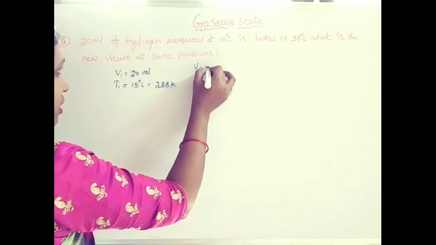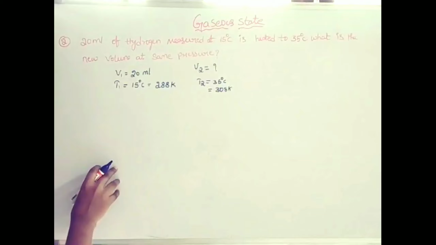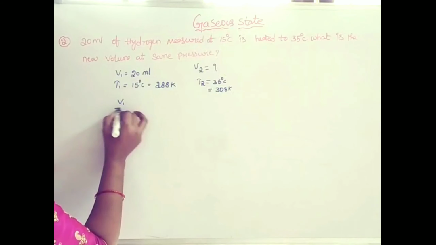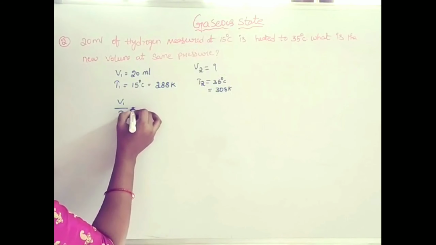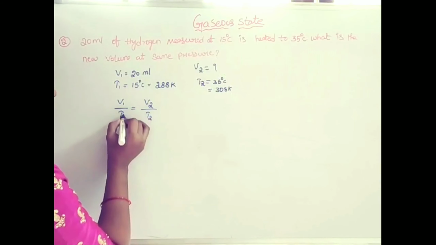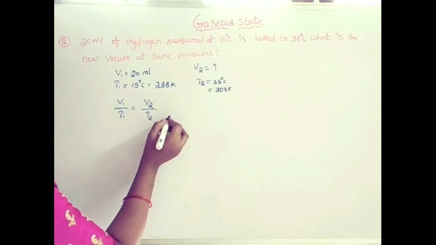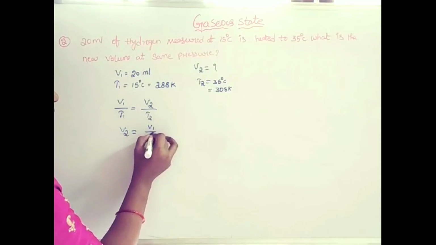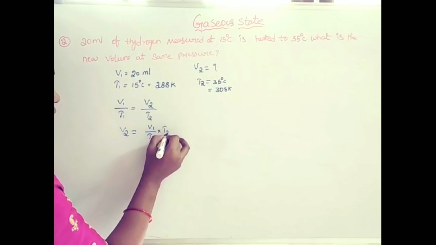Then what is the volume? What is the new volume of hydrogen? Here also take the relation between volume and temperature according to Charles law: V1 by T1 equals V2 by T2. The formula for V2 is V2 equals V1 by T1 into T2.